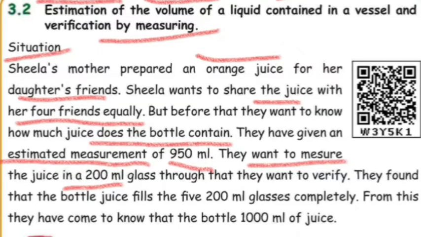They found that the bottle of juice fills 5 of the 200 milliliter glasses completely. From this they came to know that her mother prepared 1000 milliliter of juice, which is equal to 1 liter of juice.